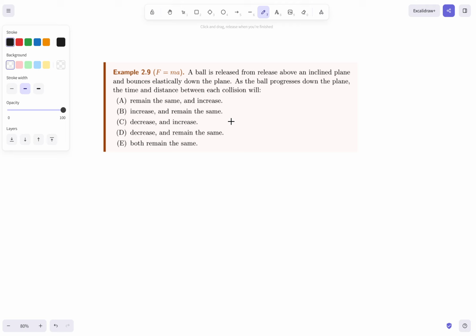More physics. Yippee! Especially on incline planes.